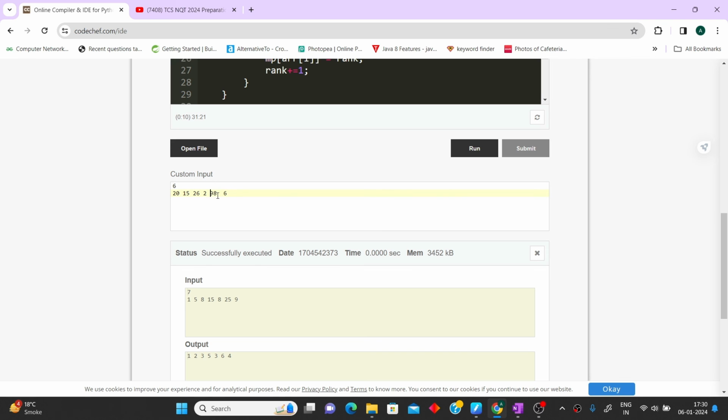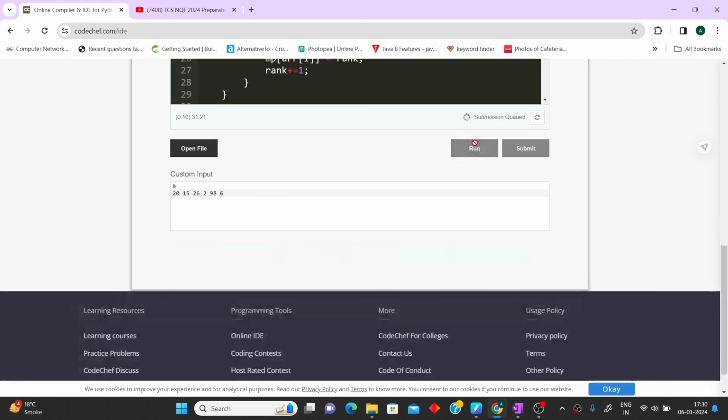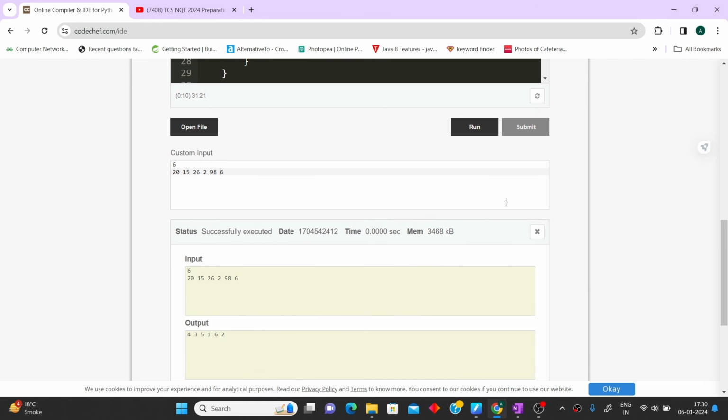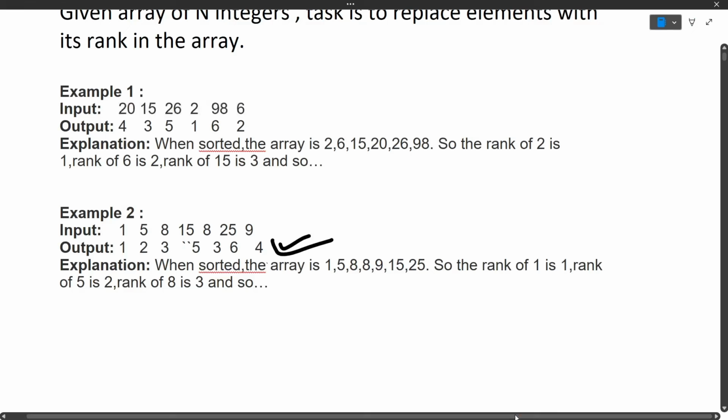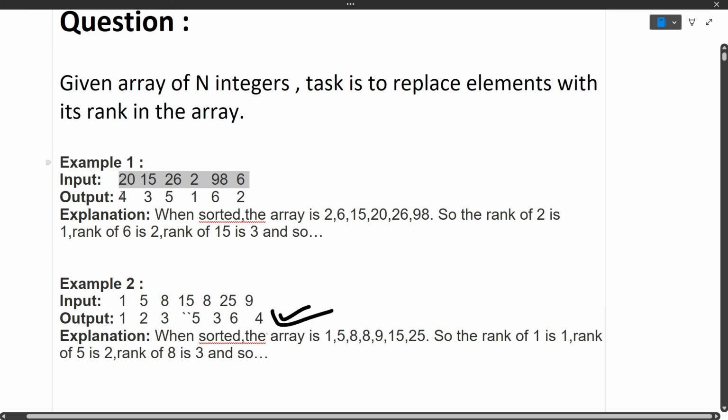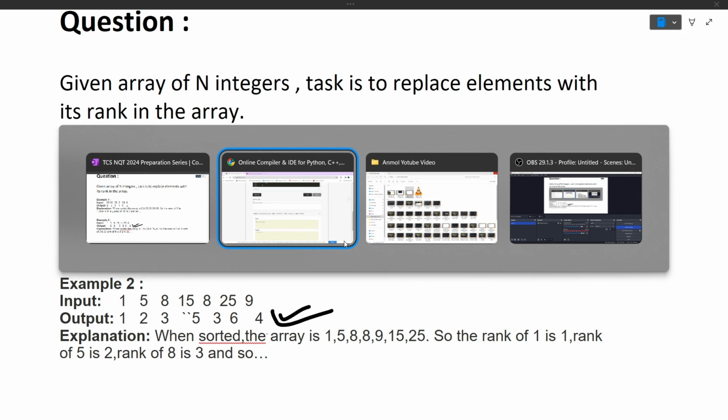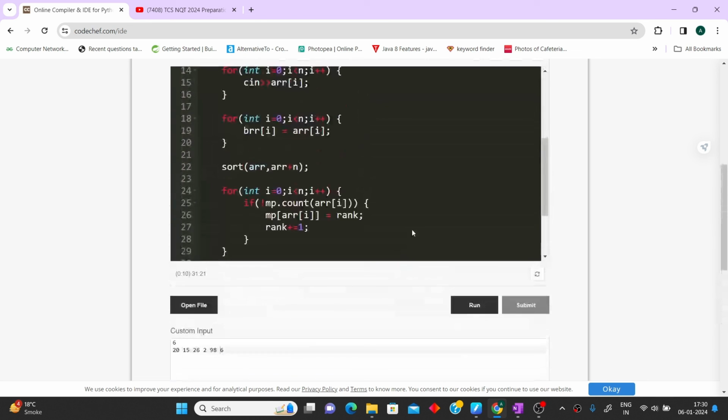Let's run it and compare the output with our expected output. It is 4 3 5 1 6 2, and the expected output is 4 3 5 1 6 2. So our expected output is equal to the current output. This code will pass all the test cases that will be given to you. So this was the entire code.